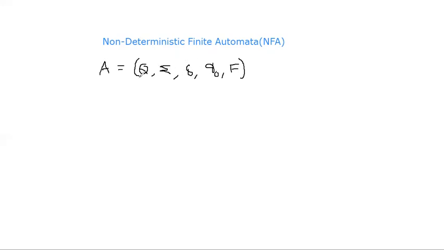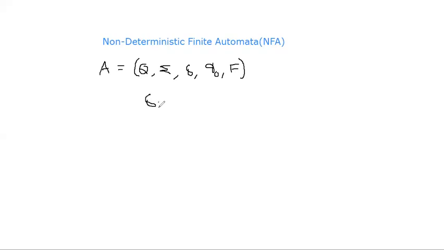Then what is Q? I told you already, set of states. But only one difference is there between non-deterministic finite automata and deterministic finite automata, that is the transition. From any state on any input symbol, non-deterministic finite automata produces more than one output, but in DFA we get only a single output. Then how can we represent delta? Only delta is different.